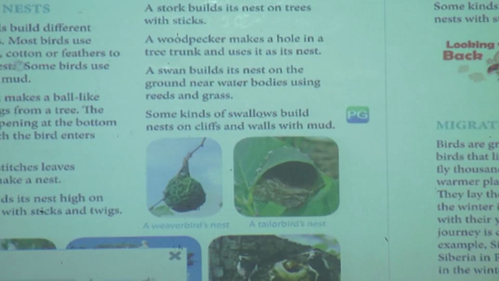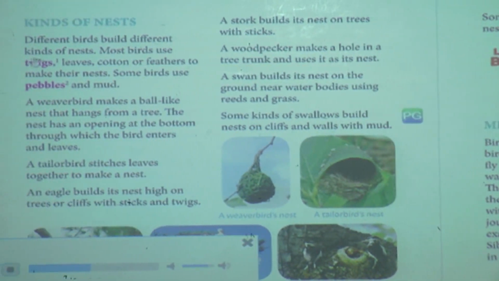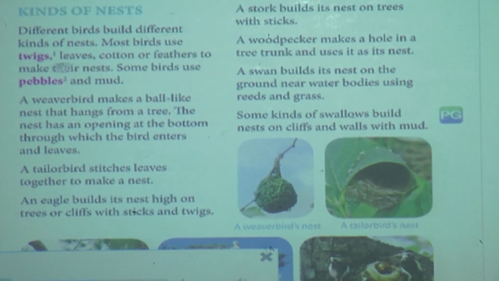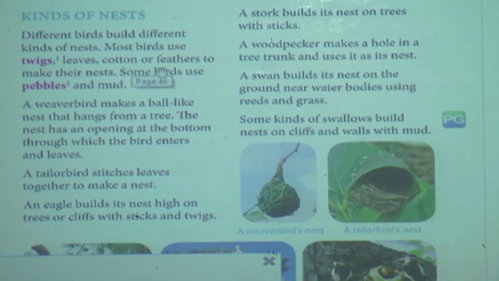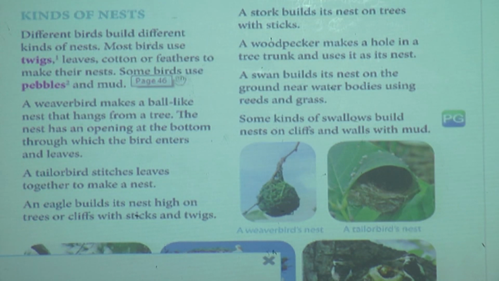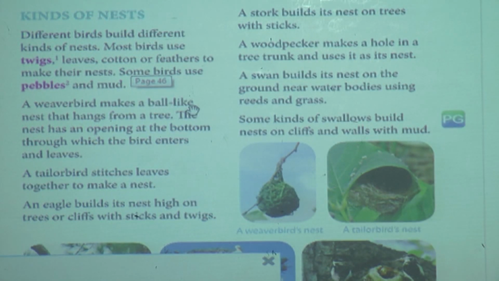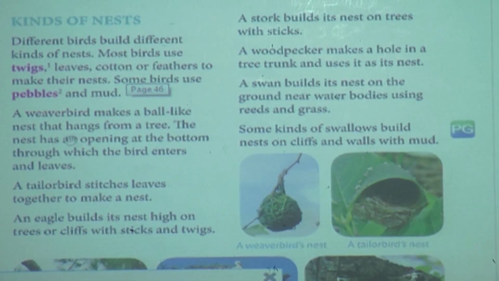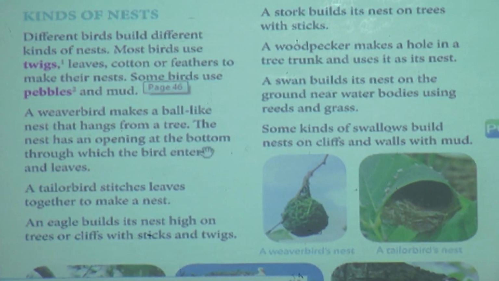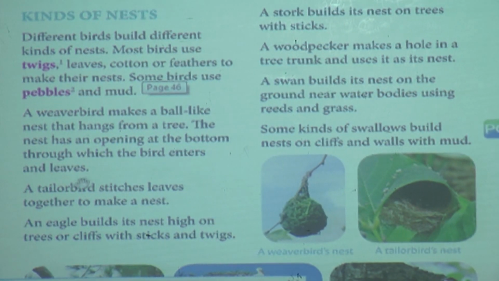Next page open. Different birds build different kinds of nests. Most birds use twigs, leaves, cotton or feathers to make their nests. Some birds use pebbles and mud. A weaver bird makes a ball-like nest that hangs from a tree. The nest has an opening at the bottom through which the bird enters and leaves. A tailor bird stitches leaves together to make a nest. An eagle builds its nest high on trees or cliffs with sticks and twigs.